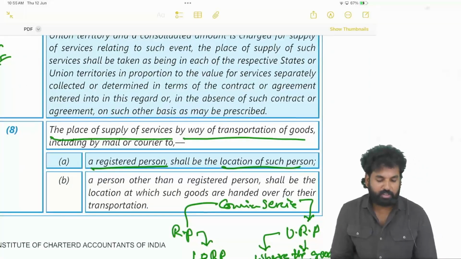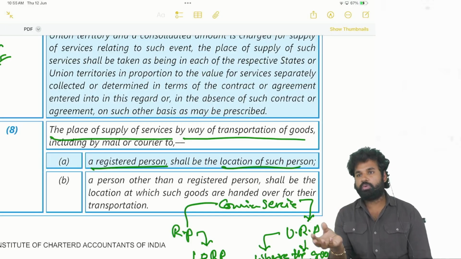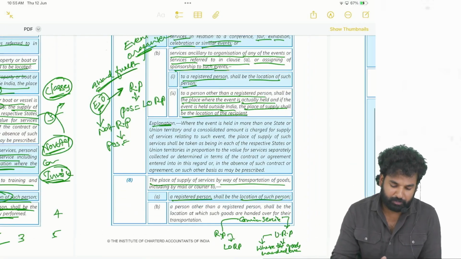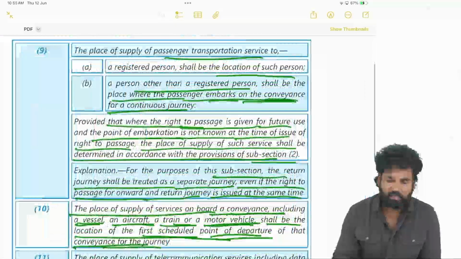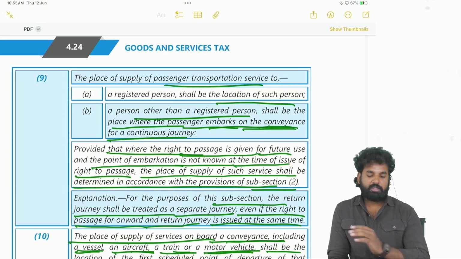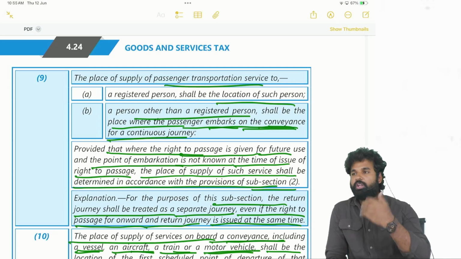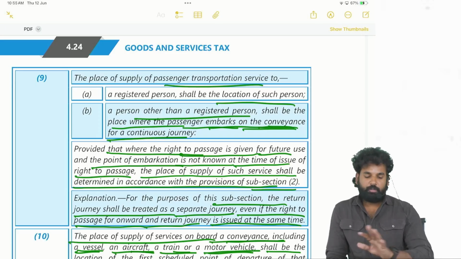Okay, next, in case of transportation of goods, we have seen if it is provided to a registered person, it is the location of the registered person. If it is provided to other than a registered person, then it is the place where the goods are handed over for further transportation. Next, we have seen transportation of passengers. If it is provided to a registered person, it is the location of such registered person. If it is provided to other than a registered person, then the place where the passenger embarks on the conveyance for a continuous journey will be the place of supply. Where the passenger is onboarding the train, the vessel, or the aircraft, that will be the place of supply.